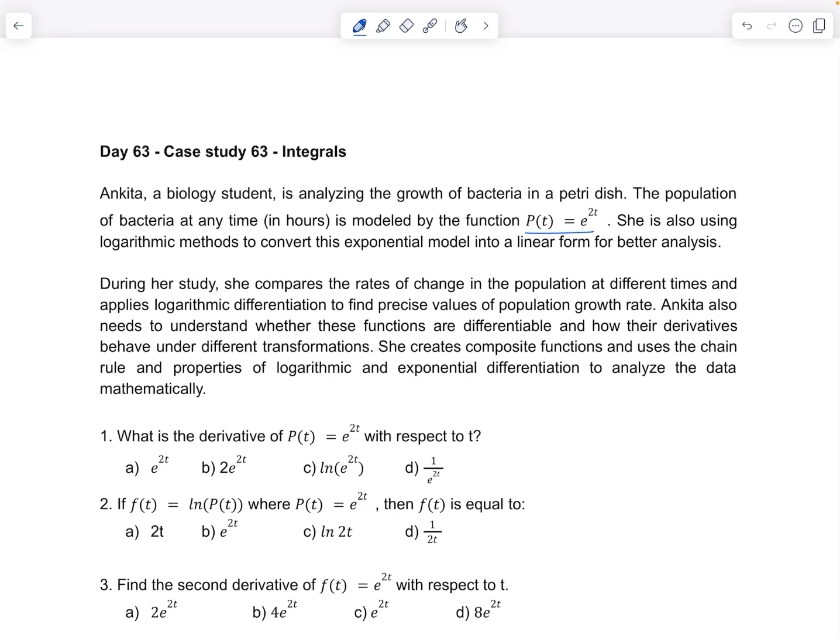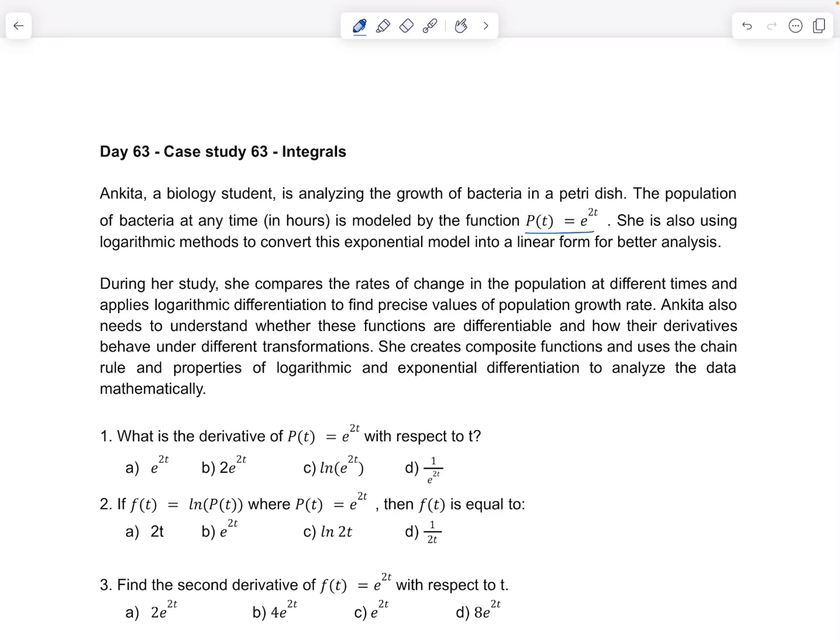analysis. During her study, she compares the rates of change in population at different times and applies logarithmic differentiation to find precise values of population growth rate. Ankita also needs to understand whether these functions are differentiable and how their derivatives behave under different transformations. She creates composite functions and uses the chain rule and properties of logarithmic and exponential differentiation to analyze the data